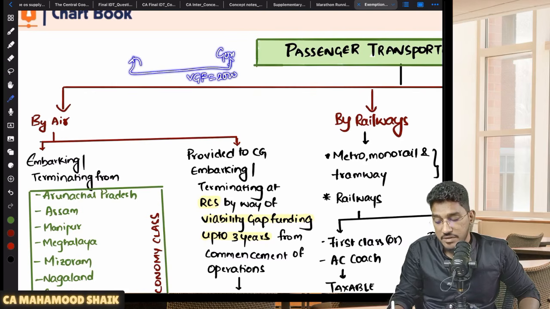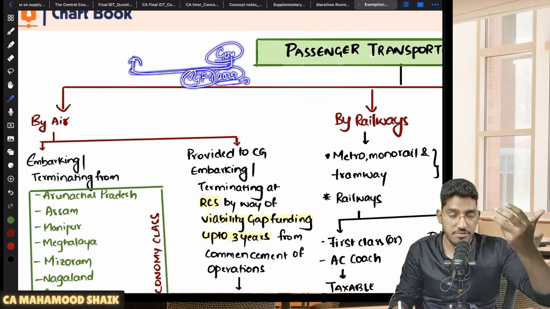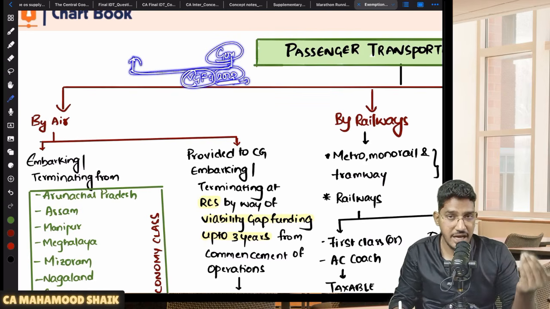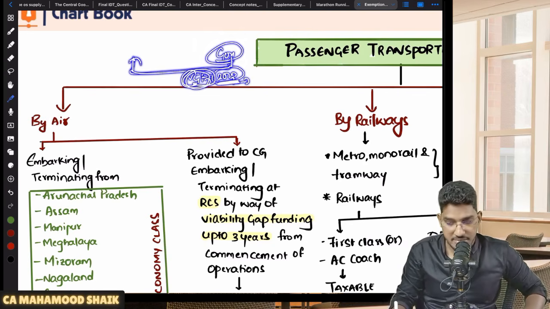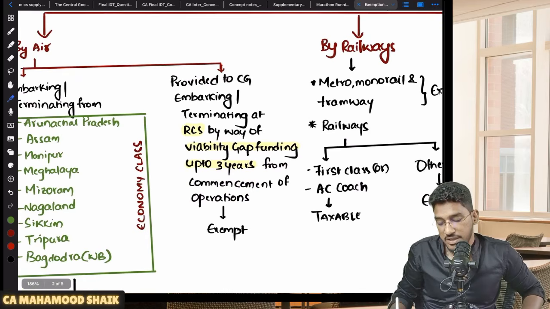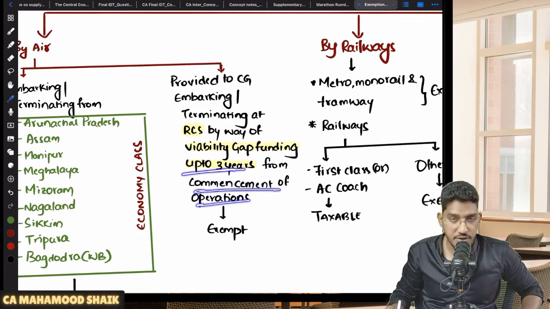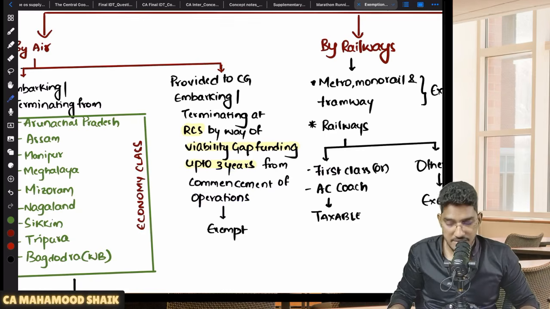Let us say, for example, they are giving some 2,000 rupees for every passenger who is embarking or terminating at that RCS airport. So that 2,000 rupees of consideration provided by the government to the airline company for running a flight with passengers either embarking or terminating at an airport connected under the RCS scheme, that viability gap funding is exempted. However, this exemption will become applicable only up to 3 years from the commencement of operations at that RCS airport.